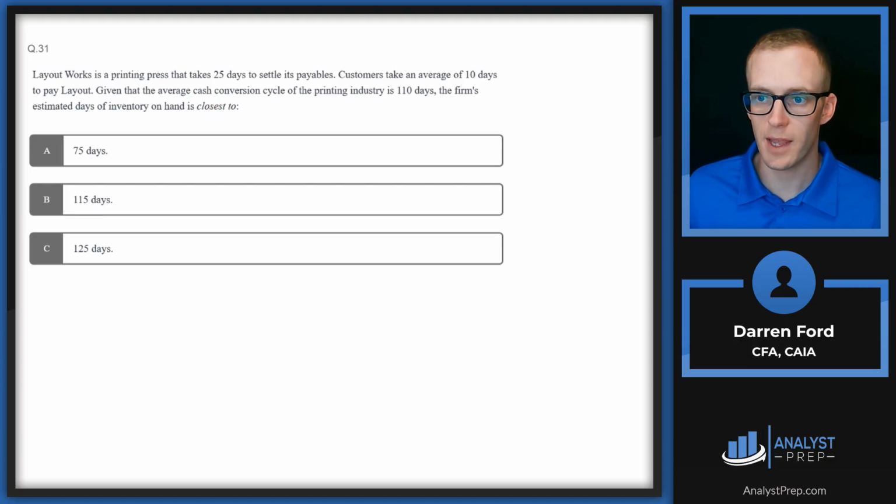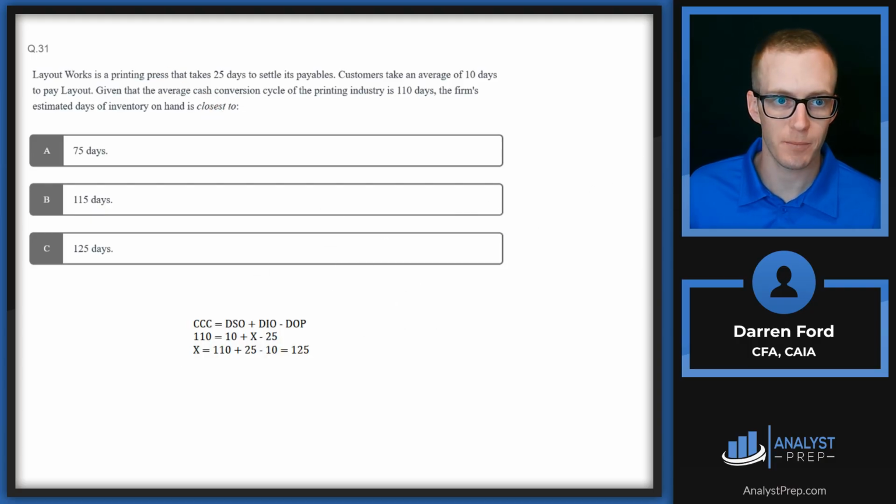So we're going to be using our cash conversion cycle formula here, which is given to us as days sales outstanding plus days inventory on hand. So this is what we're going to be solving for, and then minus days of payable. So we're given days payable at 25, days sales outstanding is how long it takes our customers to pay us, so that'll be 10, and we're given cash conversion at 110.